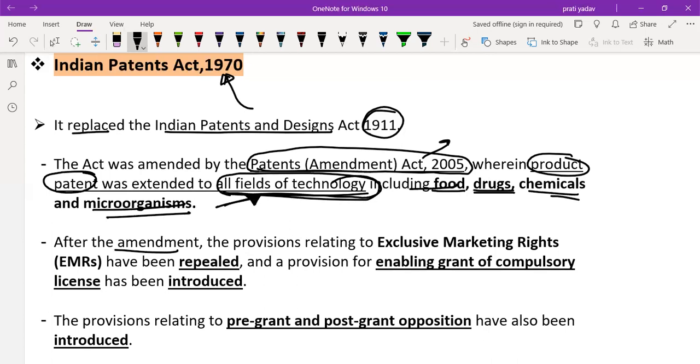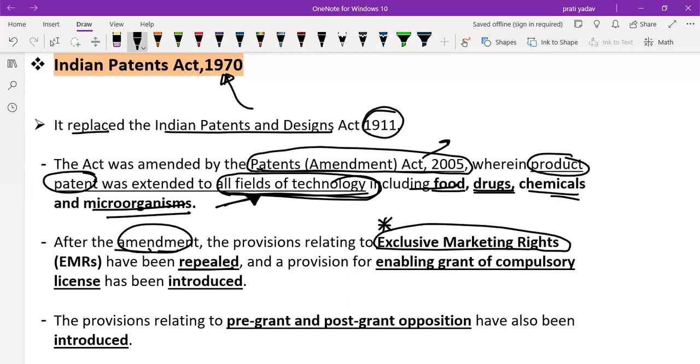After the amendment of this act in 2005, the provision related to exclusive marketing rights, or EMRs, has been repealed. Remember, exclusive marketing rights meant that some company had exclusive marketing rights and other people could not use that technology. But EMR is repealed after the amendment, and a provision enabling the grant of compulsory license has been introduced.